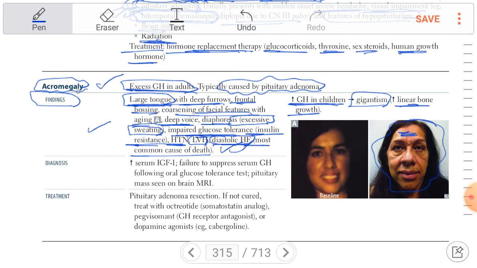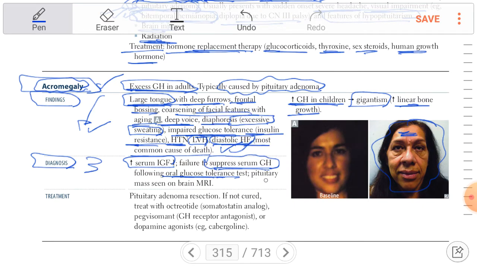In cases of acromegaly, the diagnosis depends on three. The first one, we said that growth hormone will go to the liver, leading to insulin-like growth factor release. The second one is failure of suppression of growth hormone when you give oral glucose tolerance test. There is failure of suppression of the growth hormone.